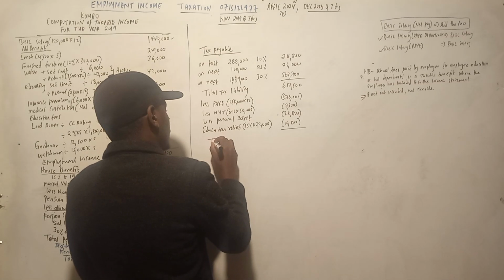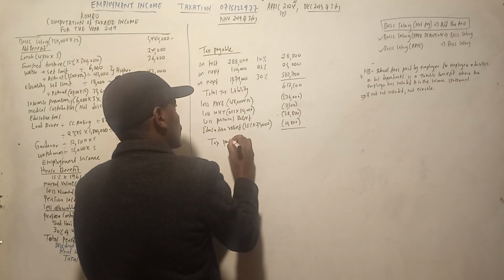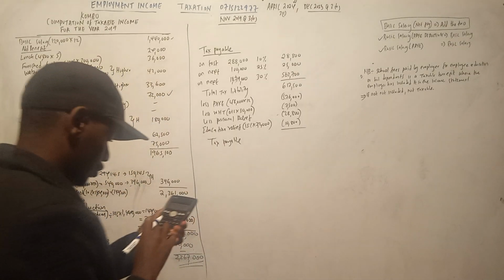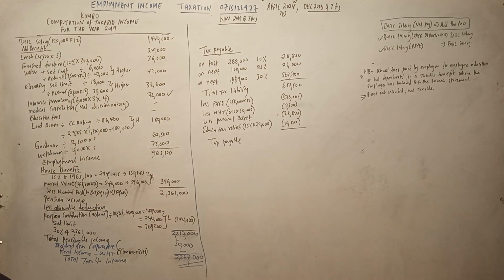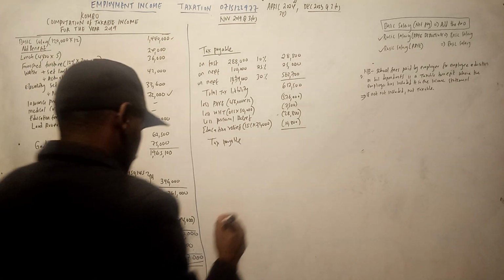So tax payable: 617,500 minus 576,000, 7,500, 28,800, 10,800. So this guy is not supposed to pay a tax.